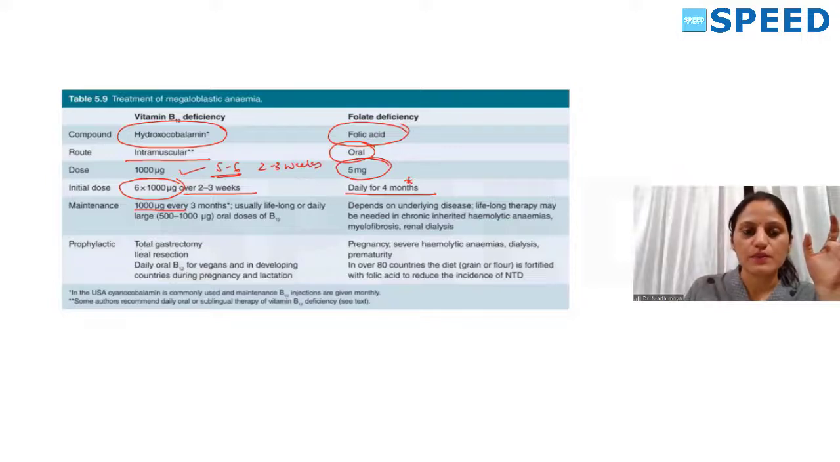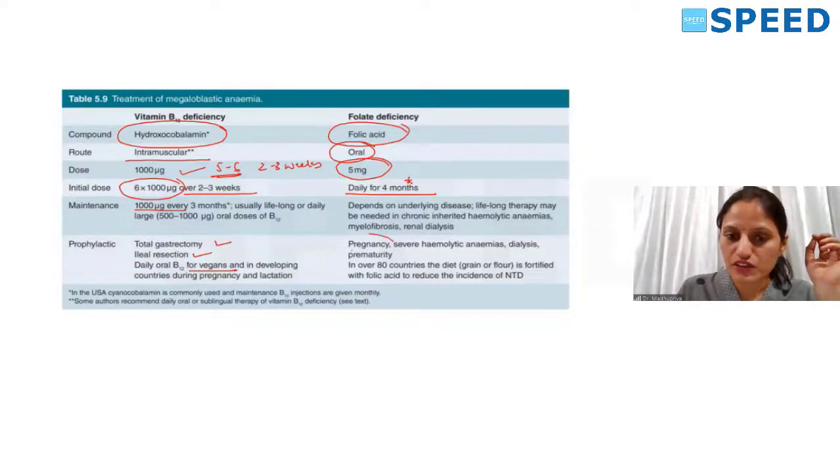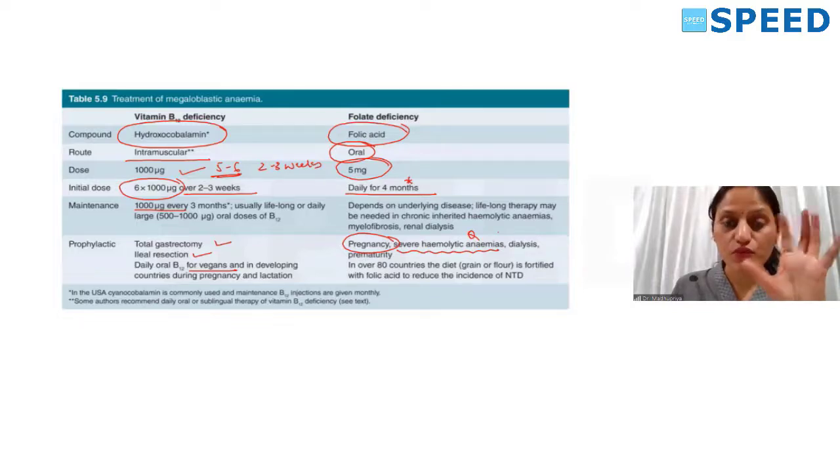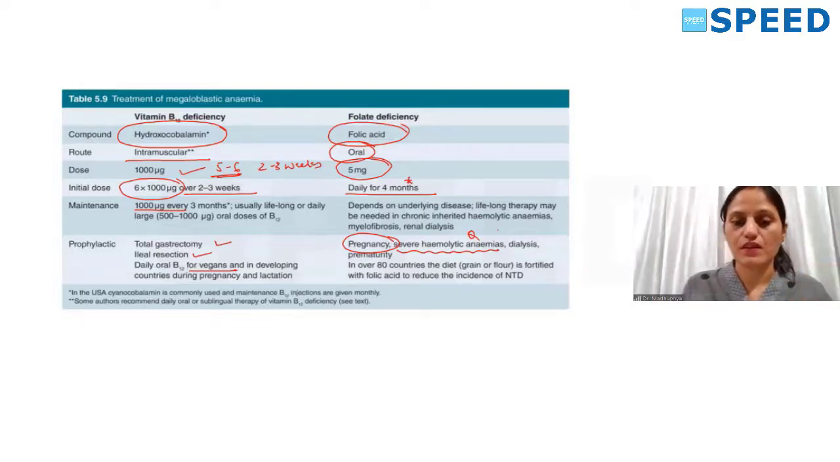Prophylactically we can give it in ileal resection, total gastrectomy, and for vegans. Prophylactically, you definitely have to give it in pregnancy and severe hemolytic anemia. This is an important question: in severe hemolytic anemia, we will see folate deficiency.